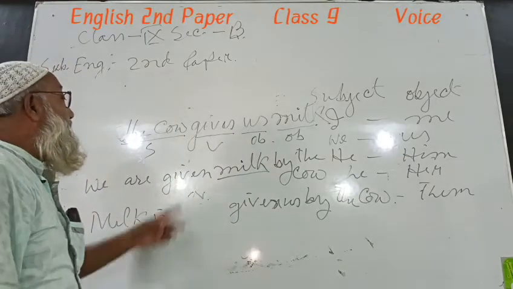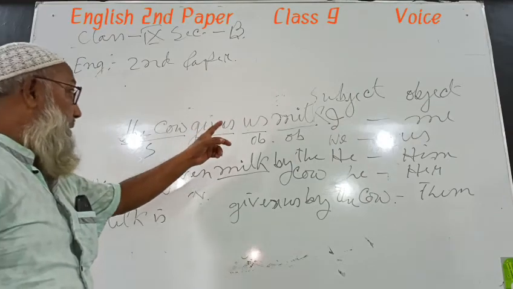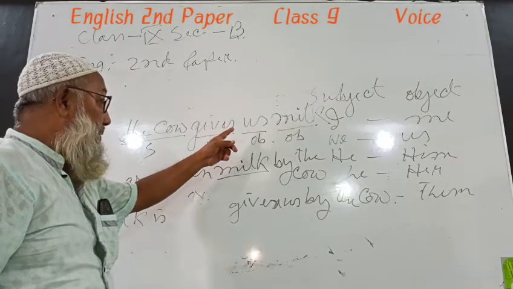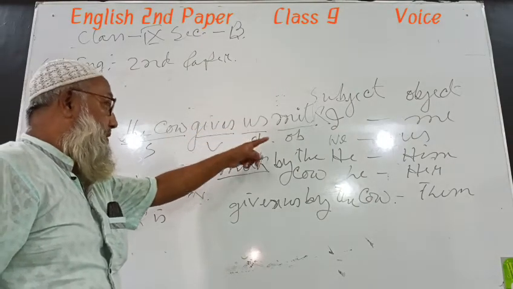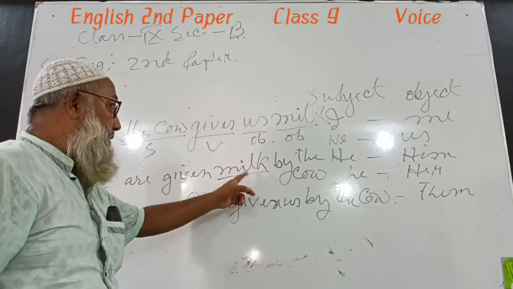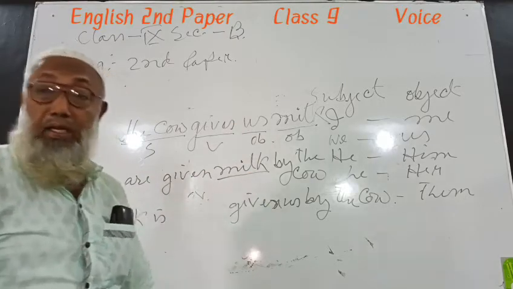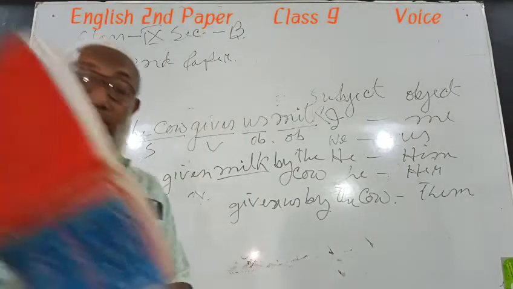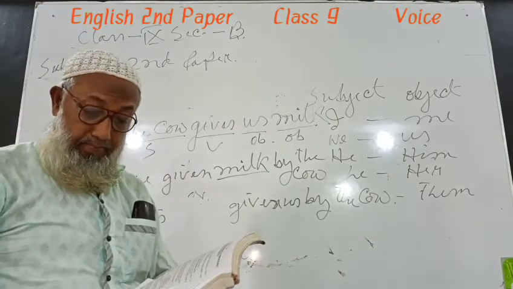In this way, you will change the active voice if there are two objects. One object remains unchanged. That is known as the retained object.